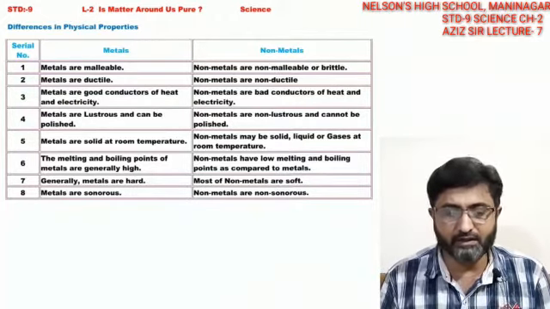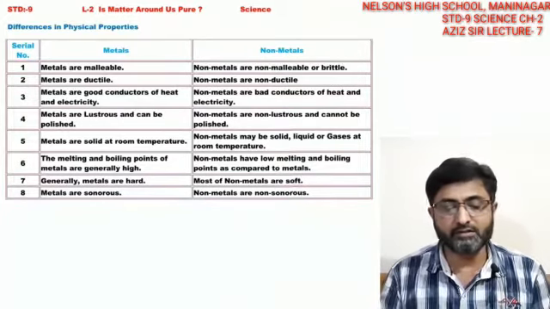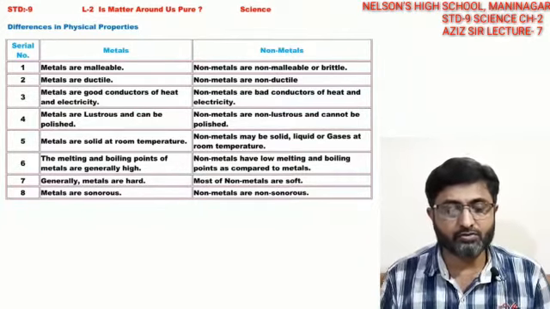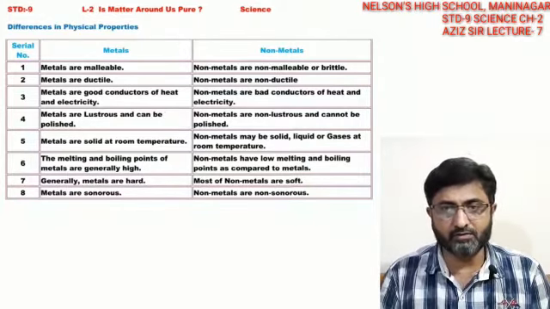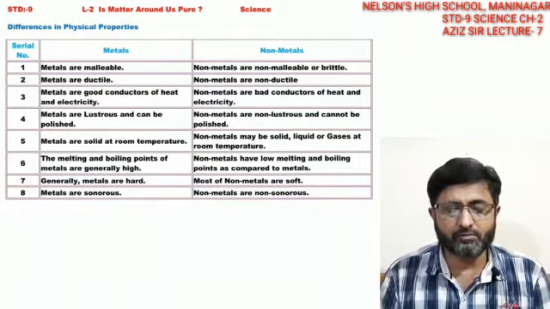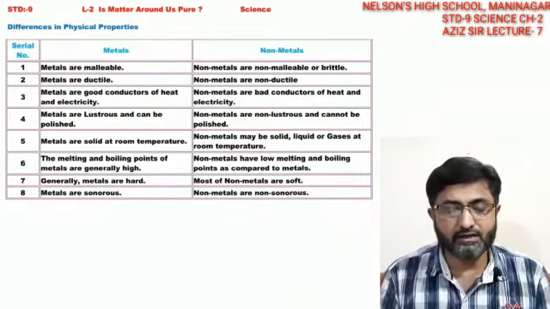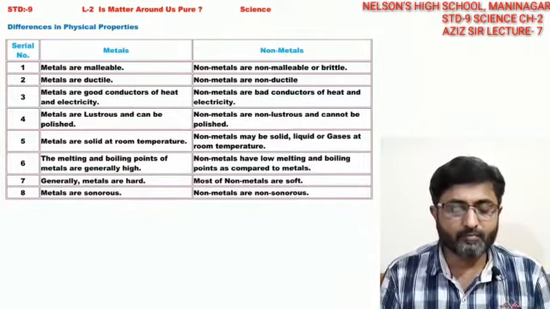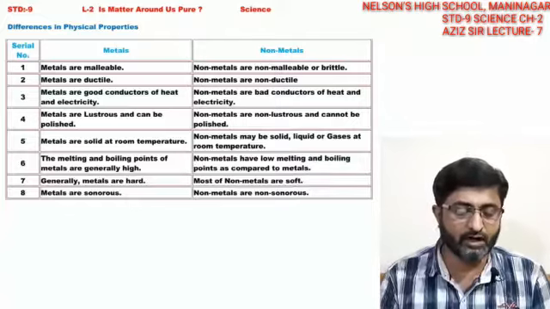Metals are good conductors of electricity and heat, whereas non-metals are not good conductors of heat and electricity. Metals are lustrous, that is shining, whereas non-metals are not shining. So metals can be polished and made to shine. Metals are generally solid at room temperature. Only one is liquid, that is mercury. Non-metals are generally found in solid, liquid and gaseous phases, in different proportions. The melting and boiling points of metals are higher. Non-metals are higher too, but not as high as metals.